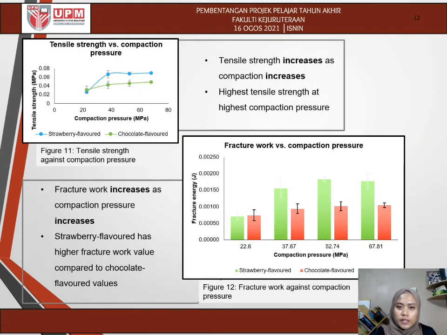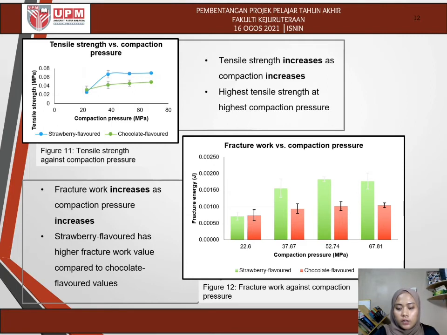Next is for tensile strength analysis, as shown in Figure 11, the tensile strength curve against compaction pressure. We can see from the graph that strawberry flavor has higher tensile strength values compared to the chocolate flavor sample. And for both samples, the tensile strength increases as compaction increases. And the highest tensile strength is at the highest compaction pressure, which is 67.8 megapascal.